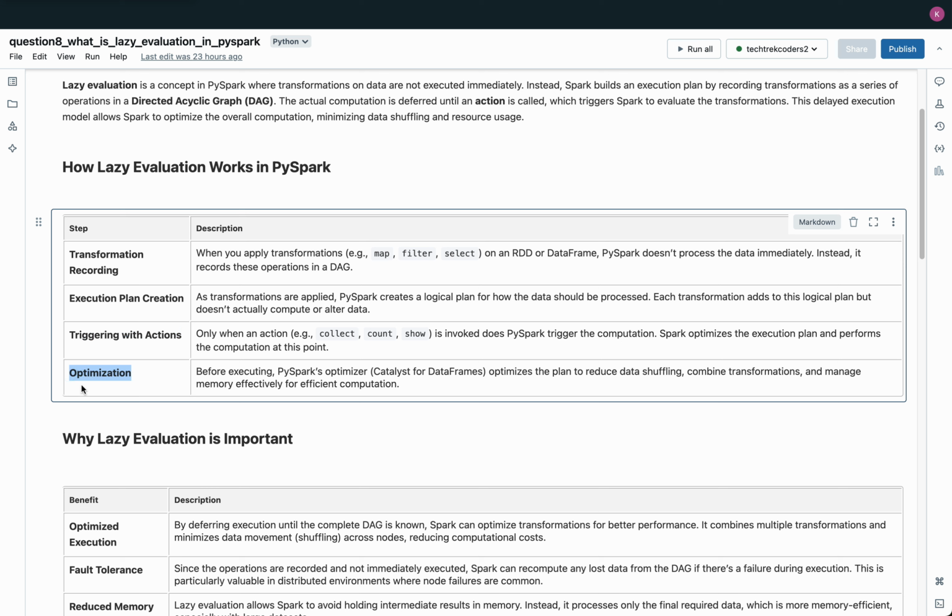Optimization. Before executing the DAG, PySpark applies an optimization process. Using the Catalyst optimizer for DataFrames, PySpark refines the execution plan to reduce data shuffling, combine compatible transformations, and manage memory usage efficiently. This optimization step helps to ensure that the computation is both fast and resource efficient, which is essential for handling large-scale data processing. The result is a streamlined execution that minimizes resource usage while maximizing performance.